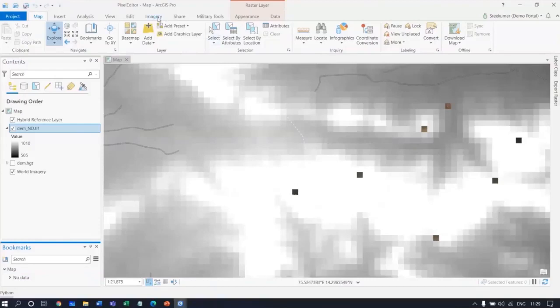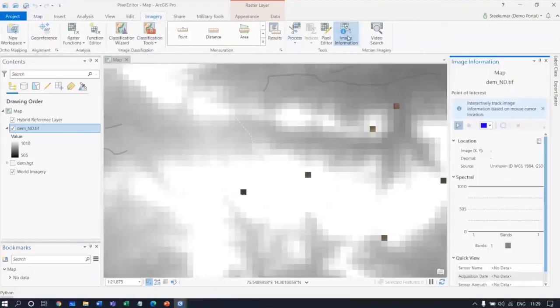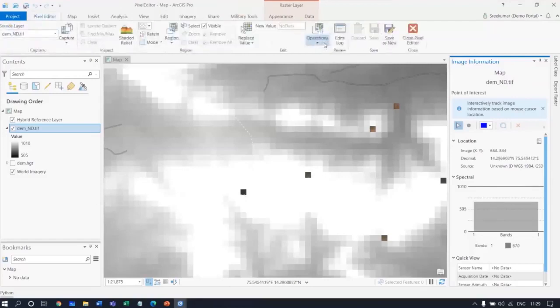Let us take a look at it. So you have some focused imagery tools in the imagery tab. I'll just open up the image information at the beginning. And you can see on the right hand side in the image information tab, the dynamic display of image pixel values coming up as the cursor goes in. And you can see there is no value here. Now, I just want to correct this no data with some approximation. And here come the pixel editor capabilities. So I have this pixel editor.